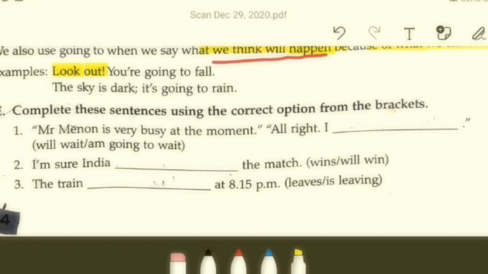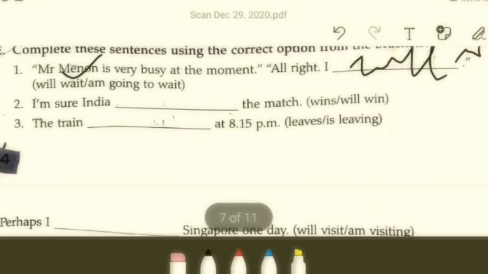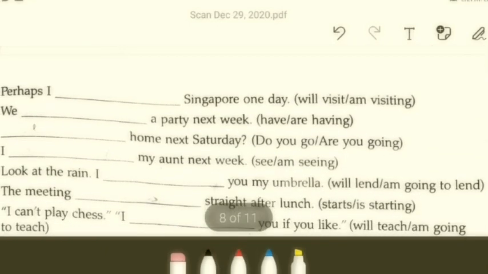Mr. Menon is very busy at the moment. I dash. What will it be? I will wait or I am going to wait. Of course, it will be I will wait, isn't it? Next, I'm sure India dash the match. What will it be? Will win or wins? Of course, it will be will win in this case, right? What do you think of 3, 4 and the rest? You do them on your own.